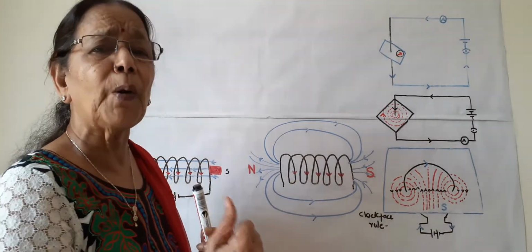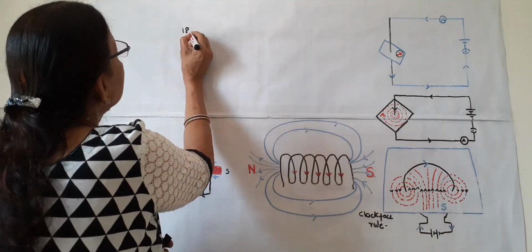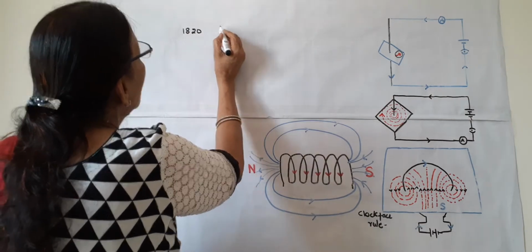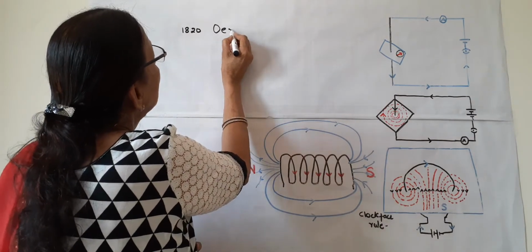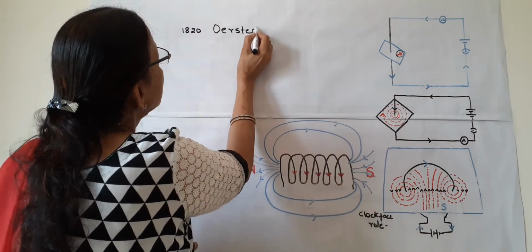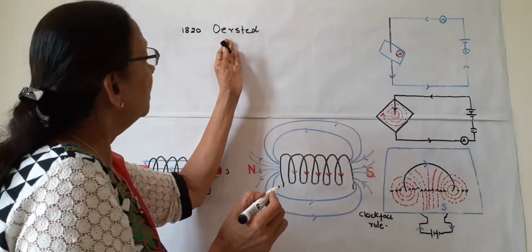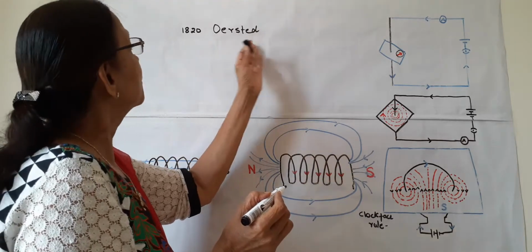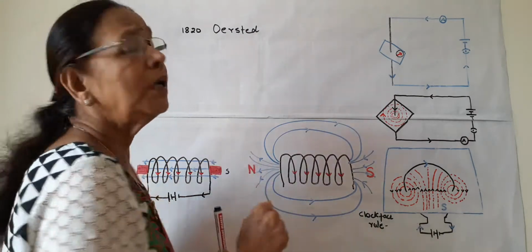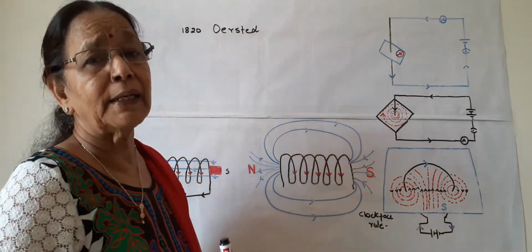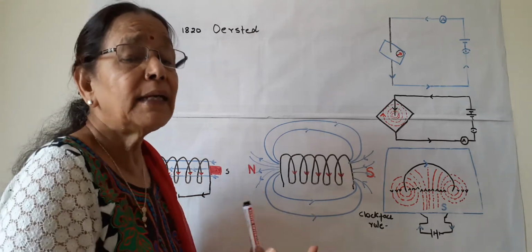It is a very important phenomenon and it was discovered as early as 1820 by a Danish scientist, Ørsted. It is pronounced as Hans Christian Ørsted, where the R is silent. So in 1820, Ørsted, a Danish scientist, first of all discovered this electromagnetic phenomenon. It was a chance discovery, an accidental discovery.